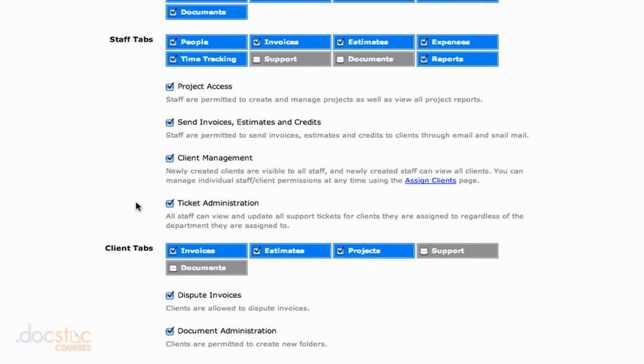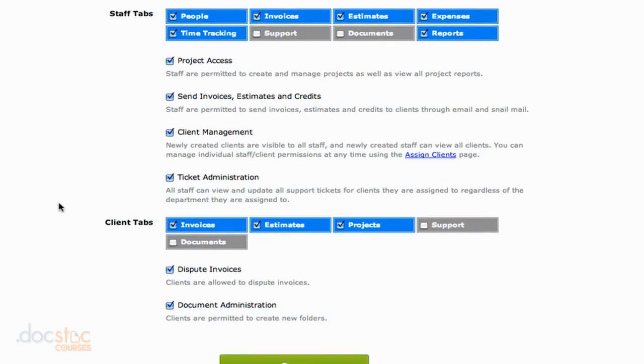And then ticket administration, this goes along the same lines with that support feature here in FreshBooks. If you want your staff to be able to view and update support tickets for clients that they are assigned to, go ahead and keep this box checked. If not, you can go ahead and uncheck that.